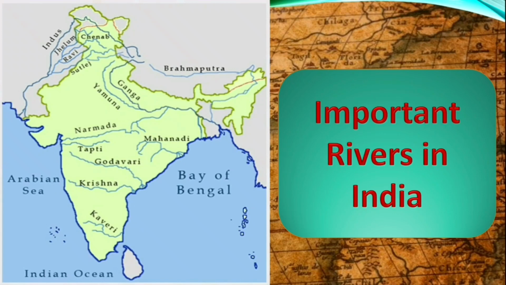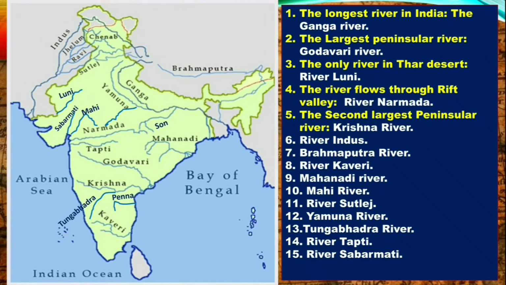Then coming to the middle of India there is Narmada, Tapti, Mahanadi. Then coming to South India, Godavari, Krishna, Kaveri. These are the important rivers in India. Now let us go through some important map pointing questions from this area. The longest river in India, that is Ganga River. This is the location of Ganga River.